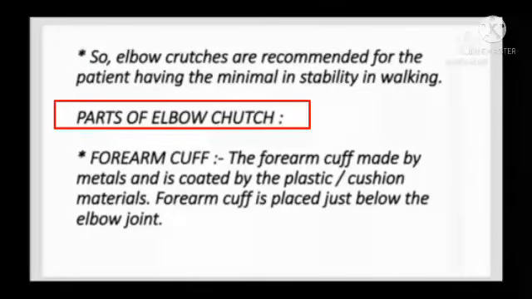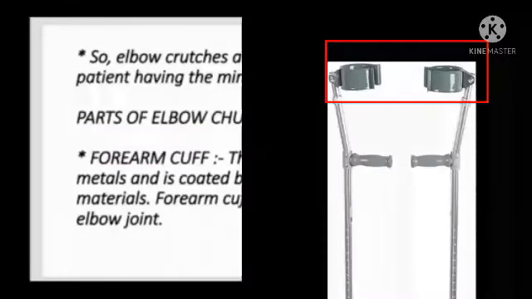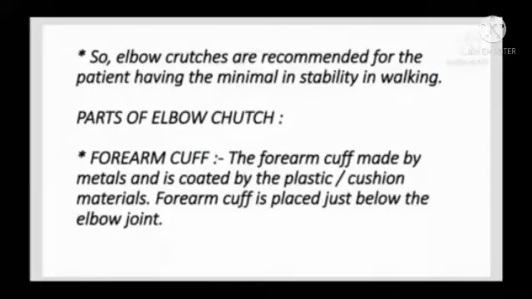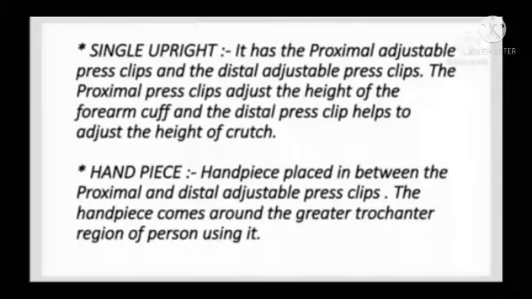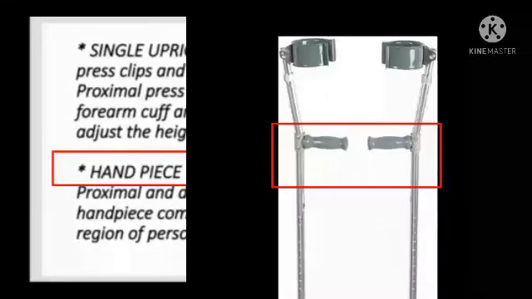Parts of the elbow crutch. Forearm cuff. The forearm cuff is made up of metal and it is coated by plastic or cushion material. Forearm cuff is placed just below the elbow joint. Single upright. It has a proximal adjustable press clip and distal adjustable press clips. The proximal press clip adjusts the height of the forearm cuff and the distal press clip helps to adjust the height of the crutch.